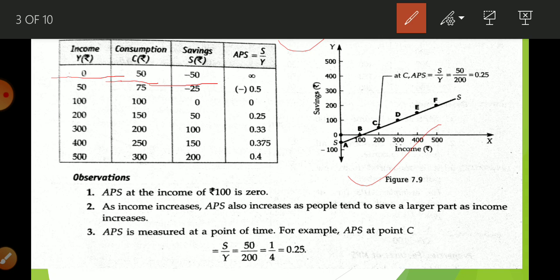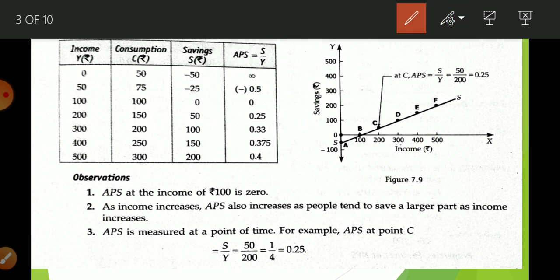And what will be the value of APS? It will be infinite. Why? Because its equation is S upon Y. When our income is 0 and saving is minus 50, we get infinite. Any number divided by 0 gives infinite.